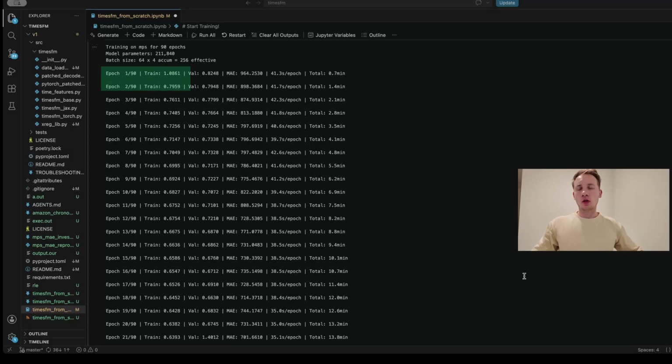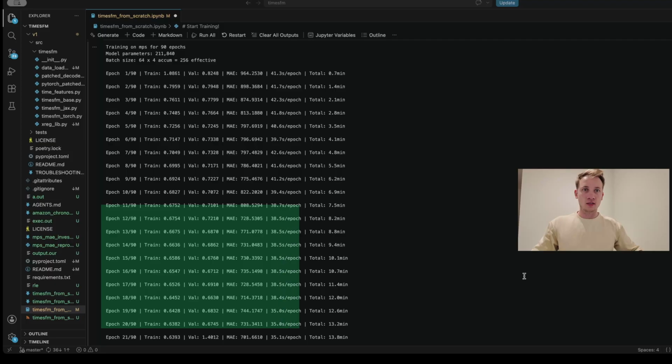Let me switch to the notebook in my Visual Studio where I already ran the training loop. The model starts completely blind. At epoch 1, the loss is high. Then at epochs 10, 20 and 30, the validation loss is falling. It started to recognize patterns. The things that go up tend to come down. That seasons repeat. That context contains information about the future.